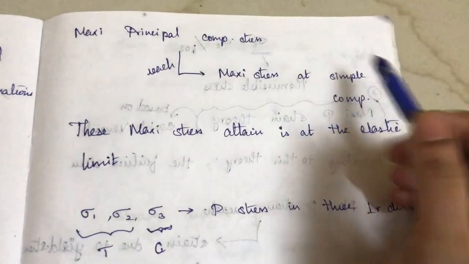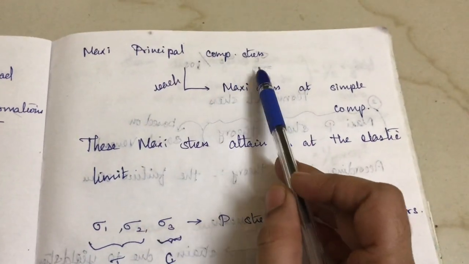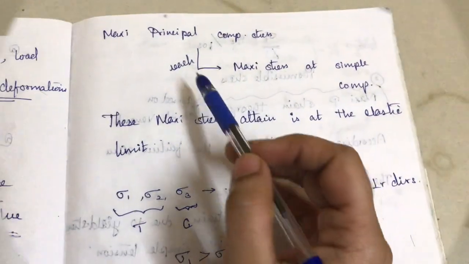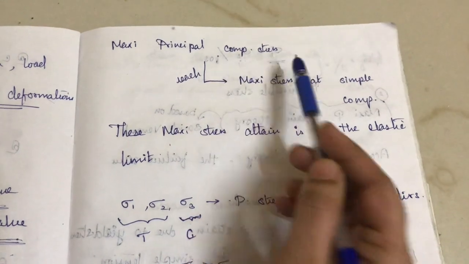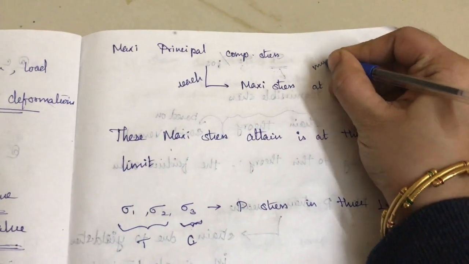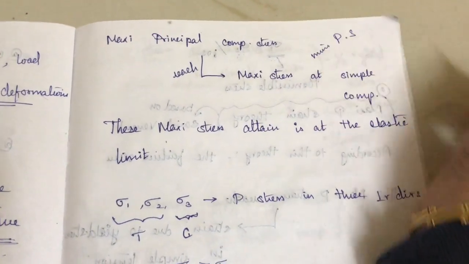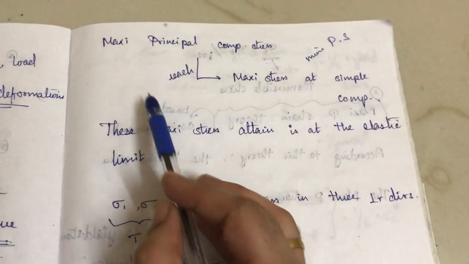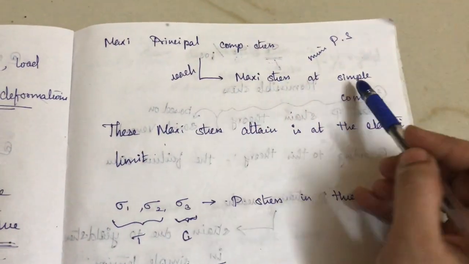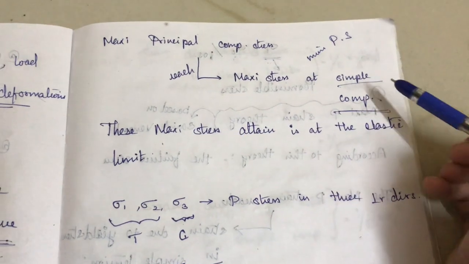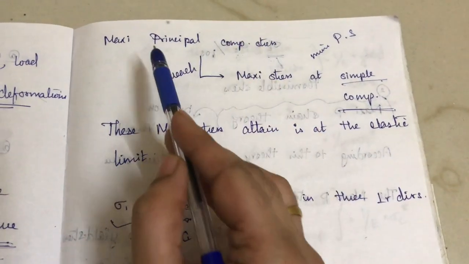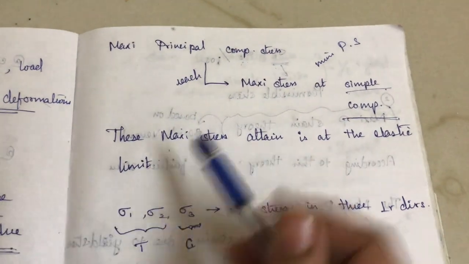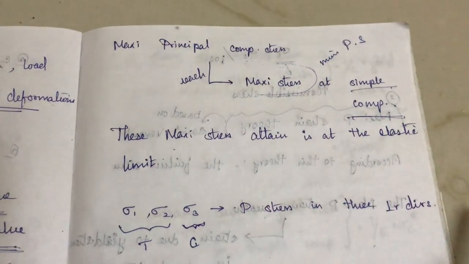Okay, so the maximum principal compressive stress, and another thing here, we can easily say maximum principal compressive stress or minimum principal stress. This one also reaches its maximum stress at simple compression. So in simple tension or simple compression, the principal stresses will reach their maximum value as the maximum stress.